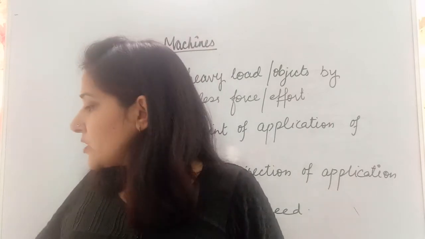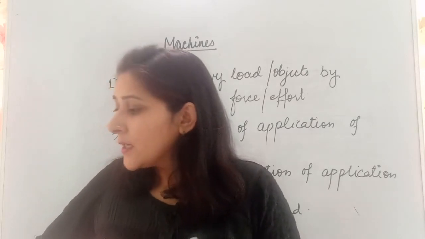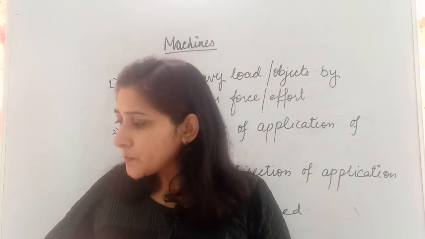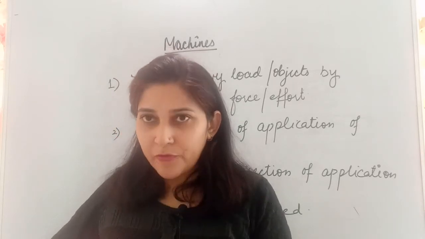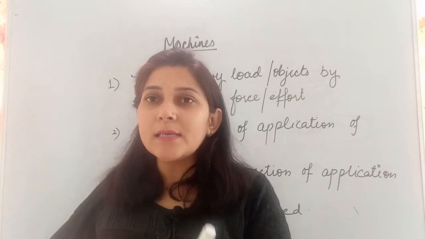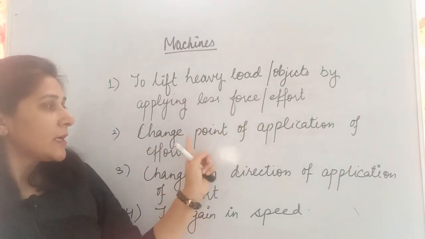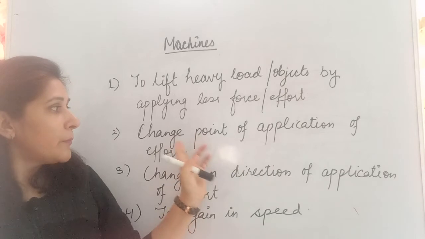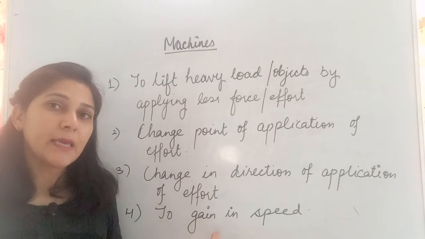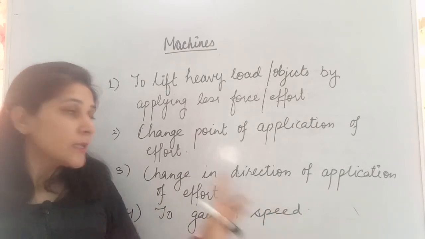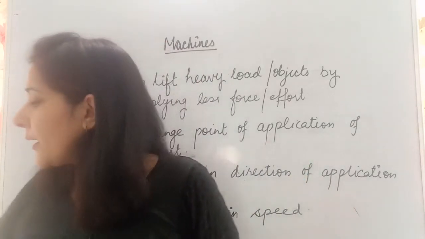To define a machine, let us talk about a particular definition which is given in your book. A machine is a device by which we can either overcome a large resistive force, that is known as load, by applying a less amount of force, at a convenient point, by changing the point of application of effort, and which helps in gain in speed. Sometimes the direction of application of effort may also be changed. So this way you are able to define a machine.